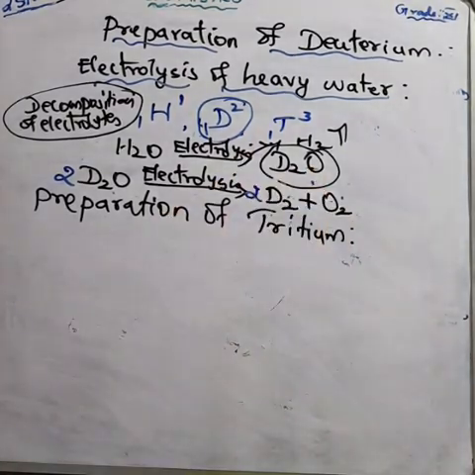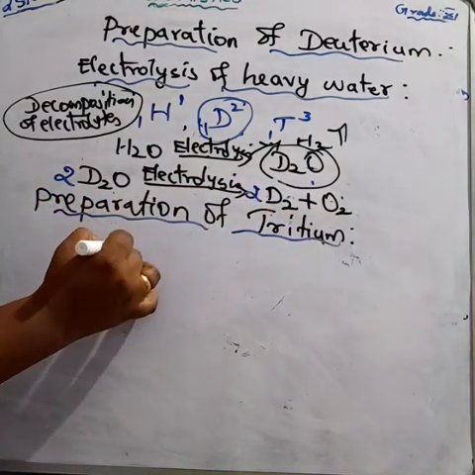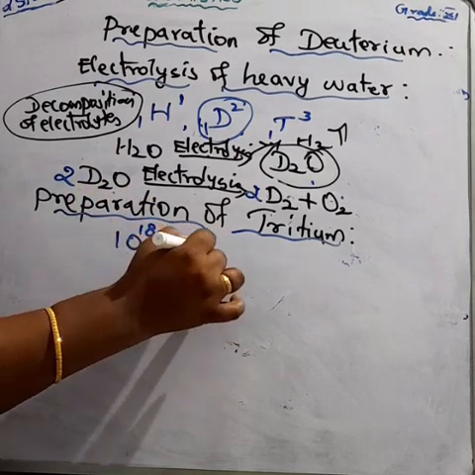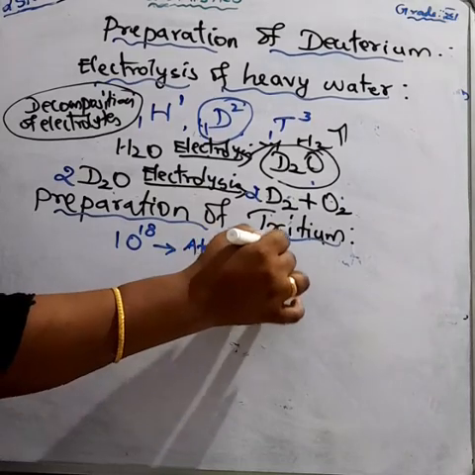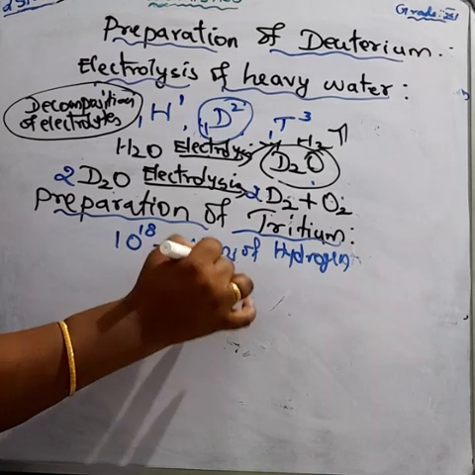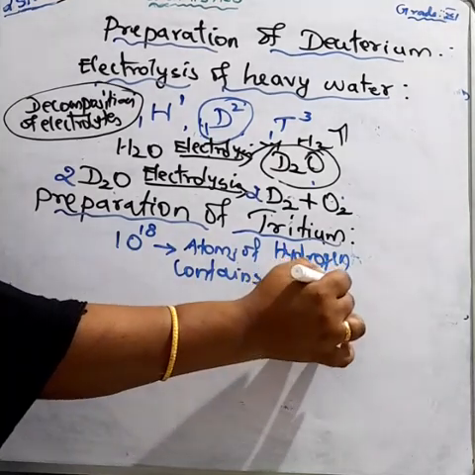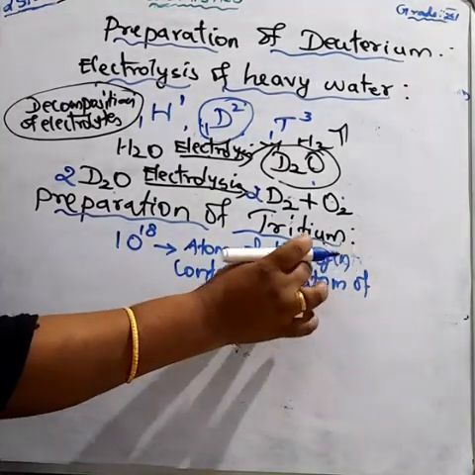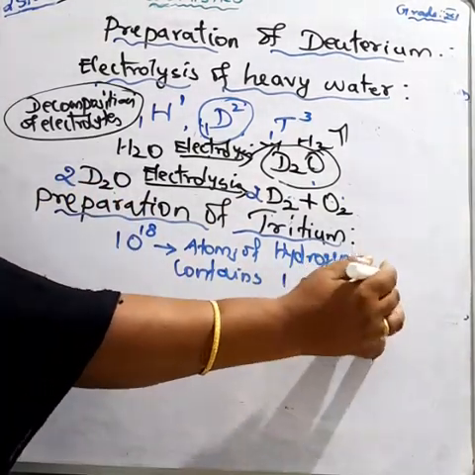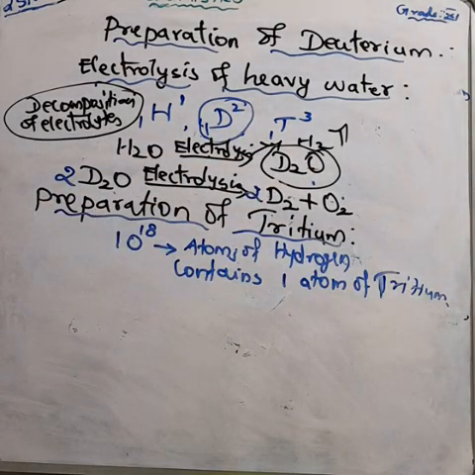Tritium is present in a very, very trace amount in the earth's atmosphere: 10 power 18 atoms of hydrogen contain 1 atom of tritium. So there is very, very little tritium in the earth's atmosphere.